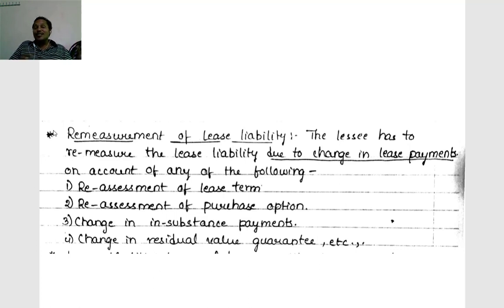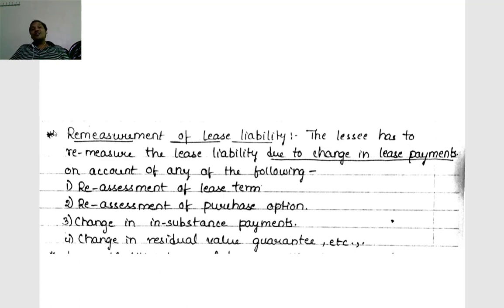Initially, the lessee agreed to a residual value guarantee of 30,000 rupees. Now, with the latest position, he is ready for a residual value guarantee of 50,000. Lease payments will change, and we have to go for remeasuring of lease liability. So the remeasurement of lease liability arises due to changes in lease payments only.